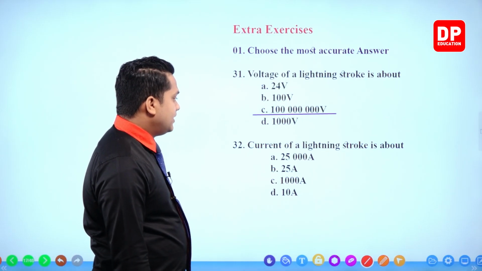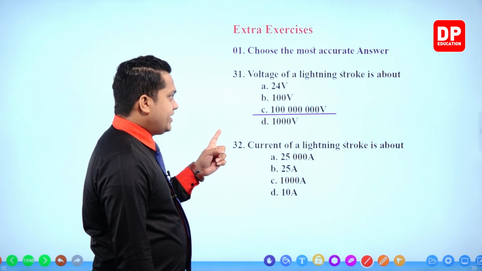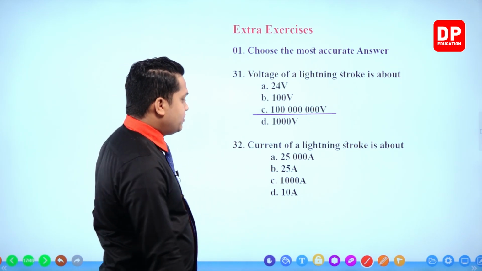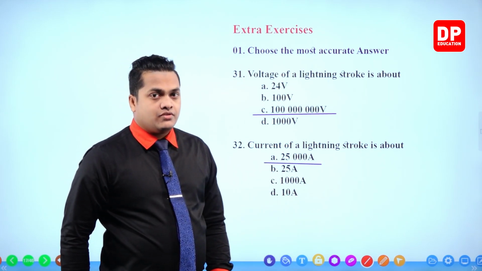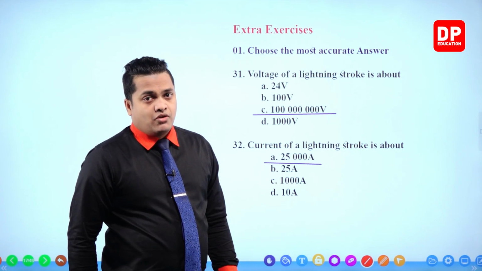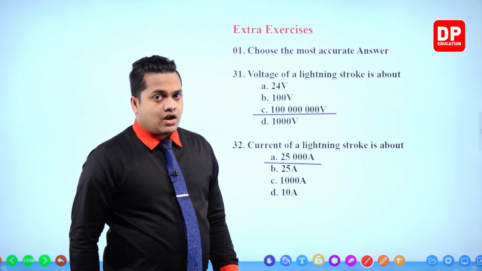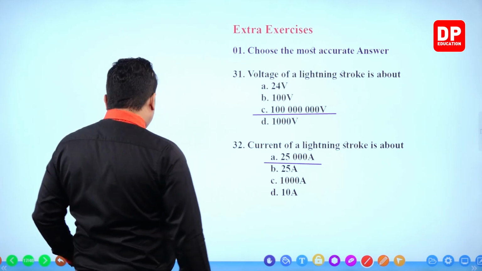Next one. Current of a lightning stroke is about, so voltage is about like 100 million. Then current is about like 25,000 amperes. 25,000 amperes. So, a heavy amount of electrical discharge is coming towards the ground during the lightning. Okay.